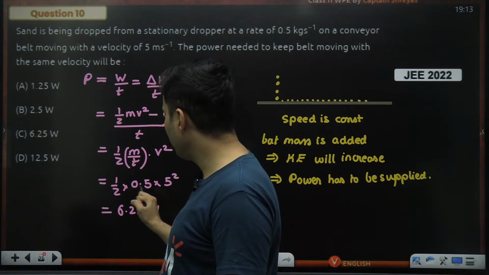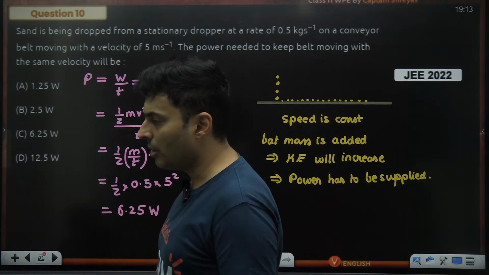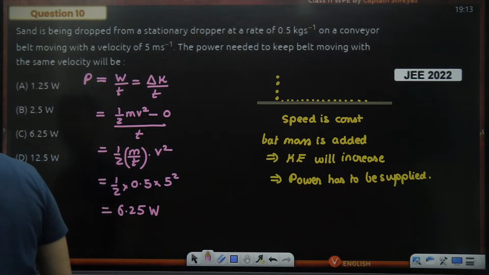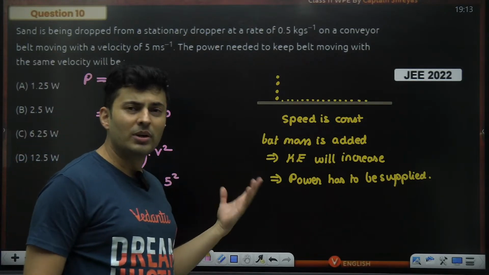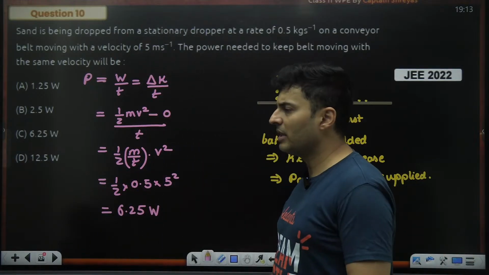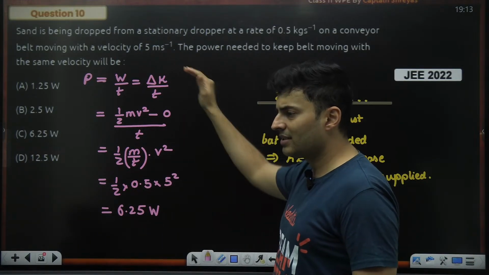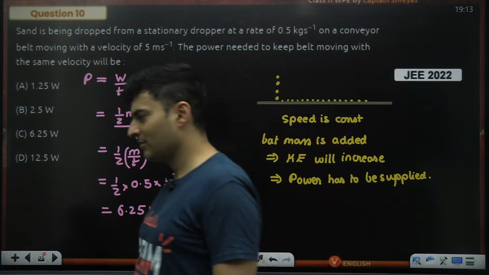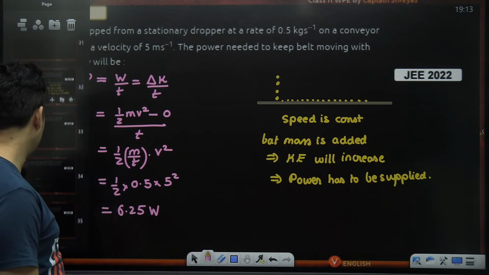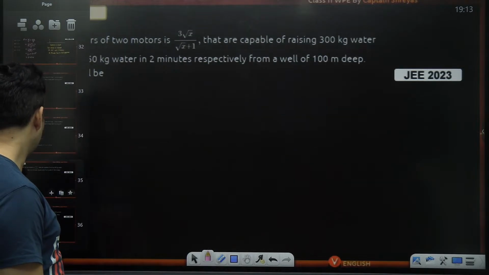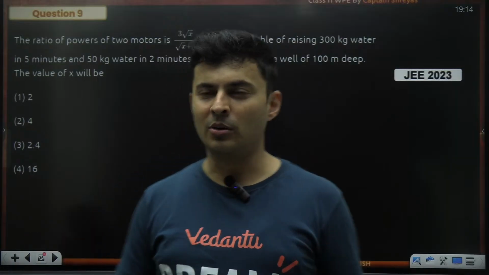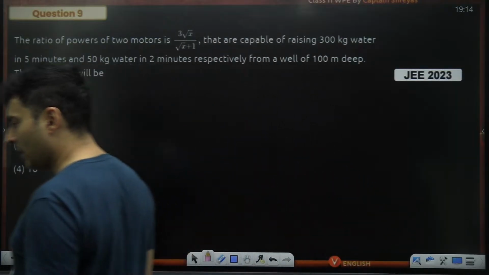Yeah, 5 square is 25. 25 5s are 125. 125 divided by 2. Yes, it is a variable mass system. But do you need the knowledge of variable mass? No, I don't think so. You don't even need the knowledge of variable mass. Directly, you can do it with a simple calculation. Is that clear? So don't think that variable mass is deleted or anything. No, it's not like that. Variable mass can come in different ways. You don't need rocket propulsion and all of that.